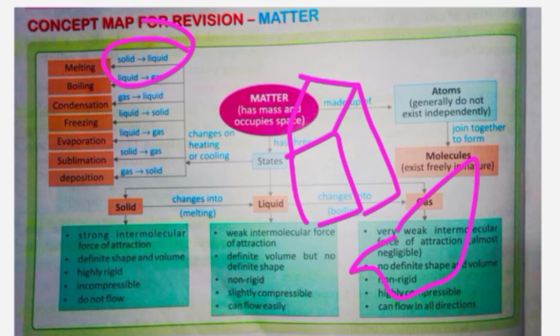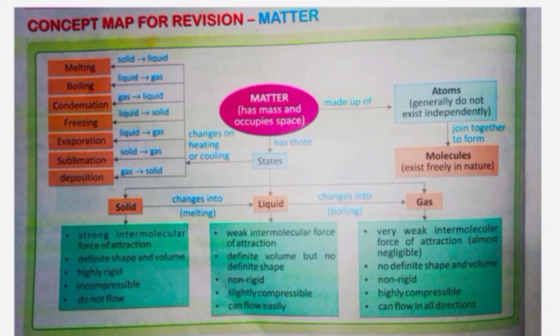It signifies that on heating, if a little amount of heat is provided to a solid, it turns into a liquid. Now boiling, when a liquid turns into gas: if you're boiling water, you may see the vapor rising from the hot water, which is actually water vapor. That is due to the heat provided. The liquid gradually starts changing into water vapor.